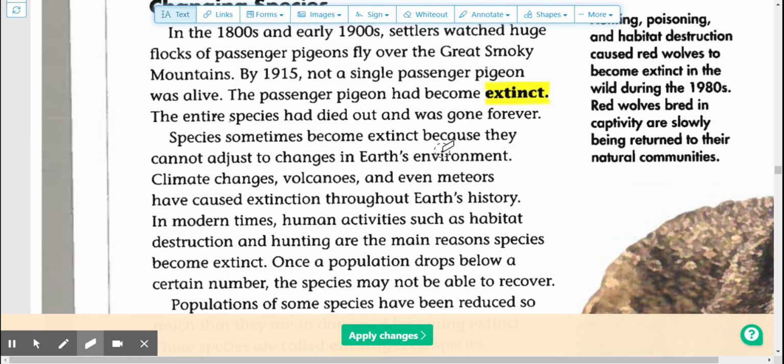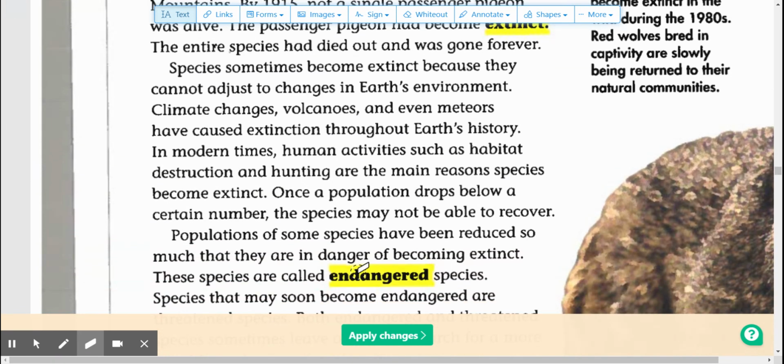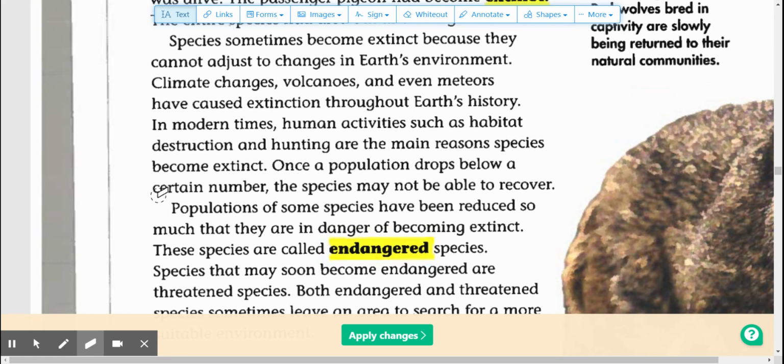Species sometimes become extinct because they cannot adjust to the changes in the Earth's environment. Climate changes, volcanoes, and even meteors have caused extinction throughout Earth's history. In modern times, human activities such as habitat destruction and hunting are the main reasons species become extinct. If a population drops below a certain number, the species may not be able to recover.